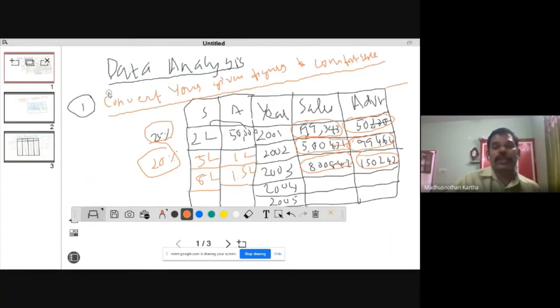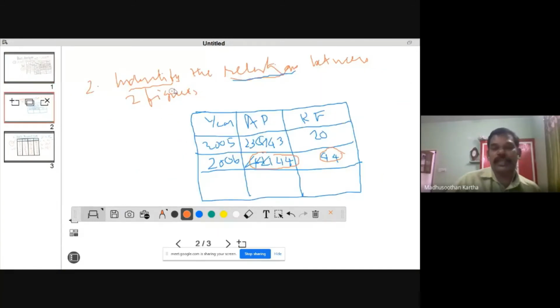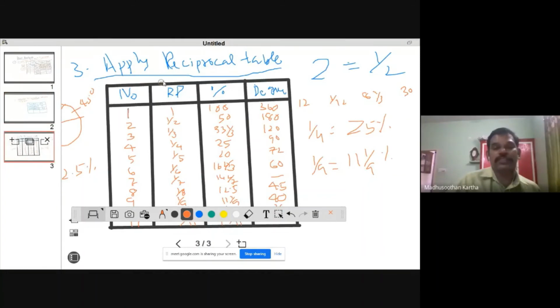First, you need to convert all given figures into comfortable figures. Second, you identify the relationship between two figures, and third, you apply the reciprocal table. And the reciprocal table is also very beneficial if a question from mathematical reasoning is there.